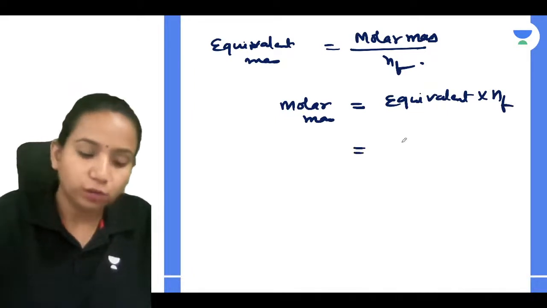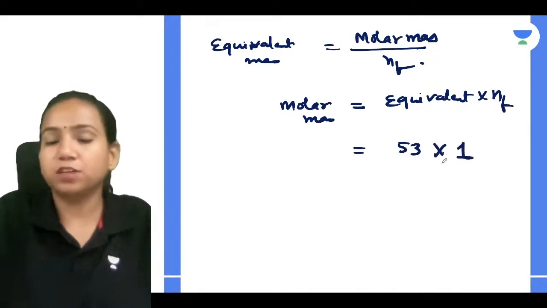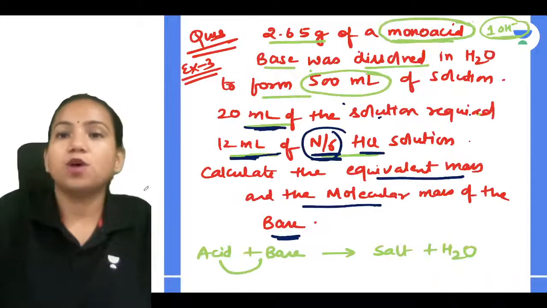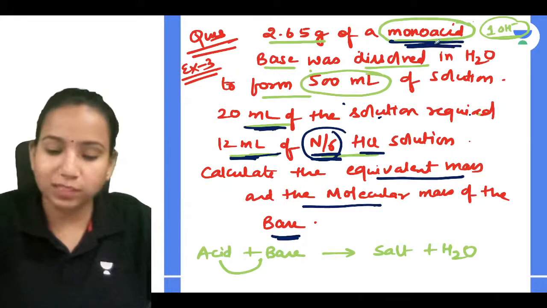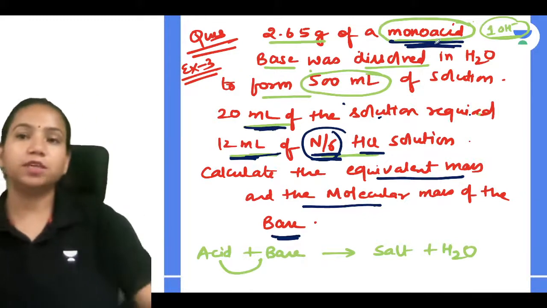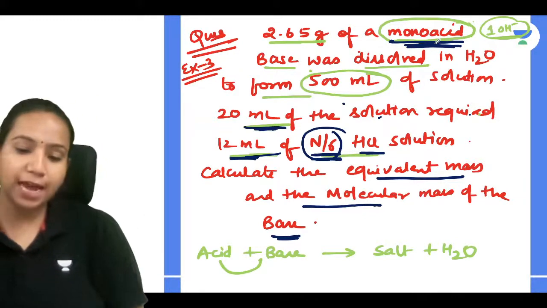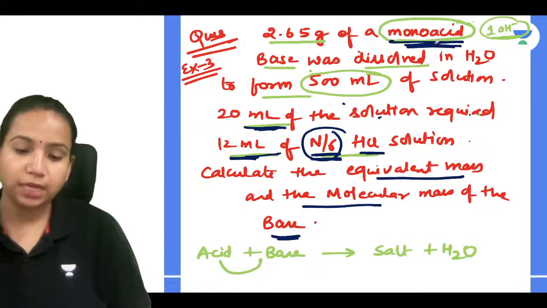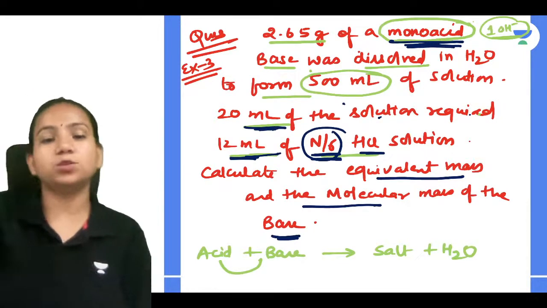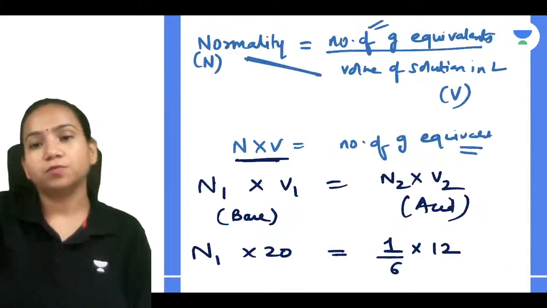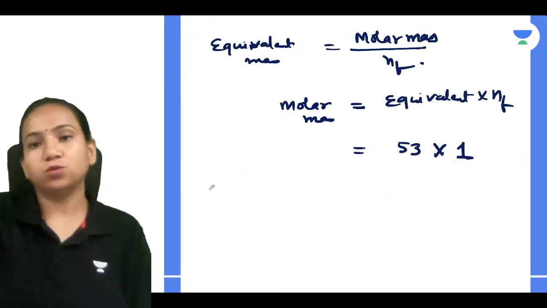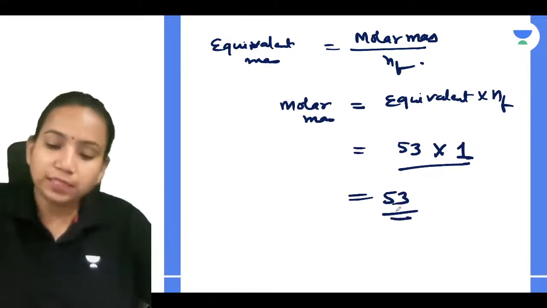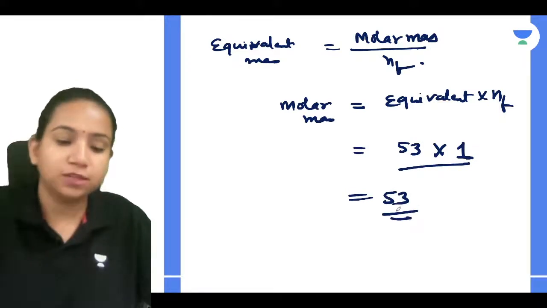So equivalent mass is 53 and n factor will be 1, because in the question they said you have a monoacid base. Mono means single. It means it is giving a single OH minus ion. So it is going to have an n factor of 1. I'll be using 53 into 1, so the molar mass is also 53. So equivalent mass and molar mass both are 53.